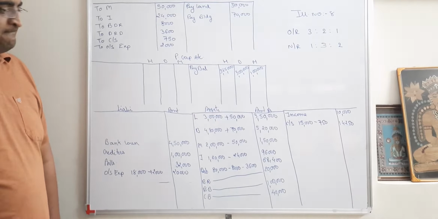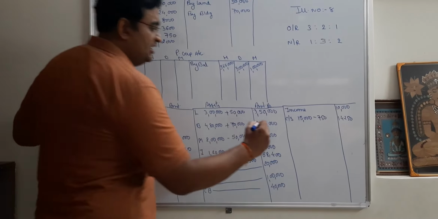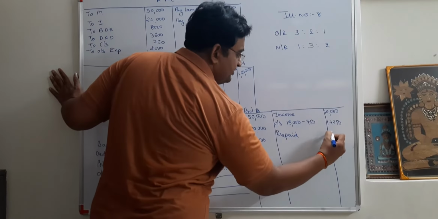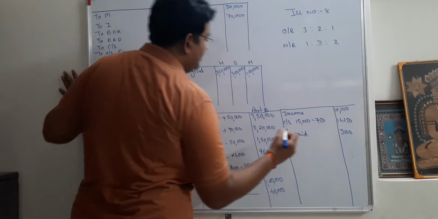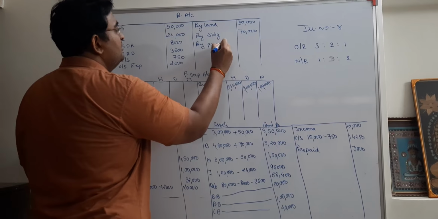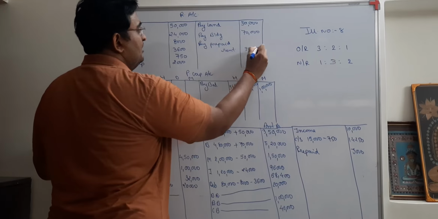Unrecorded prepaid rent 3,000. Unrecorded prepaid rent, how much? 3,000. So prepaid will definitely always be written in assets. Prepaid rent, how much? 3,000. So the second effect will be on the same side, by prepaid rent. How much? 3,000.